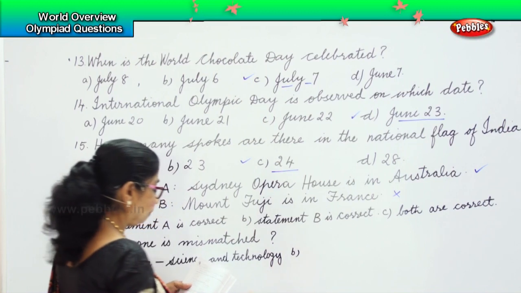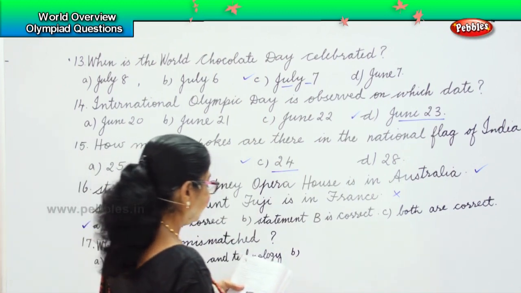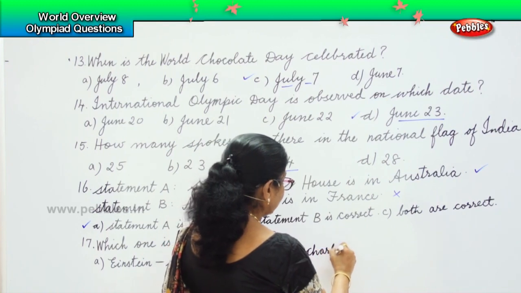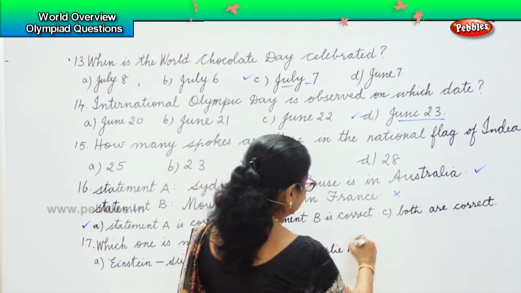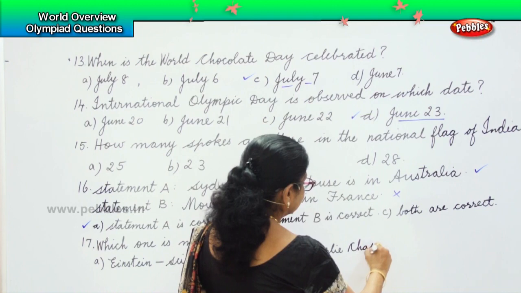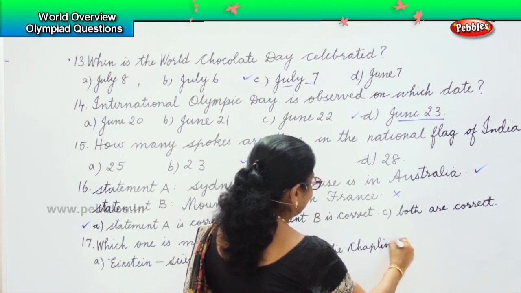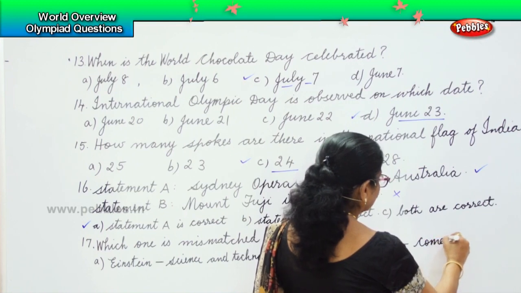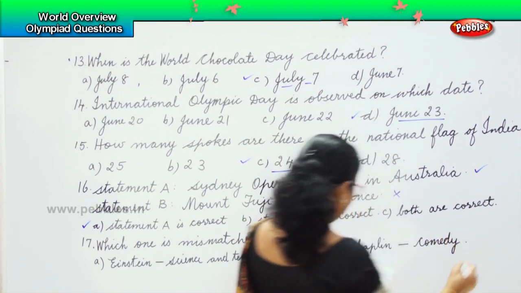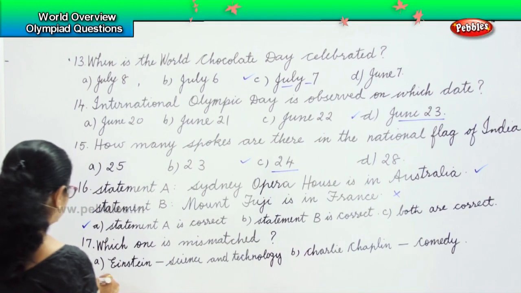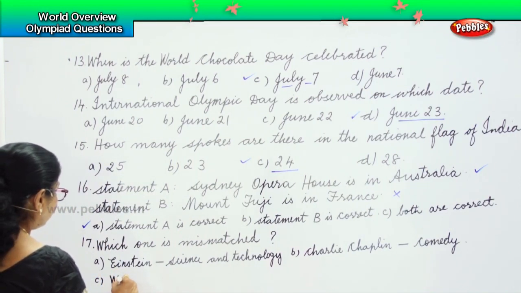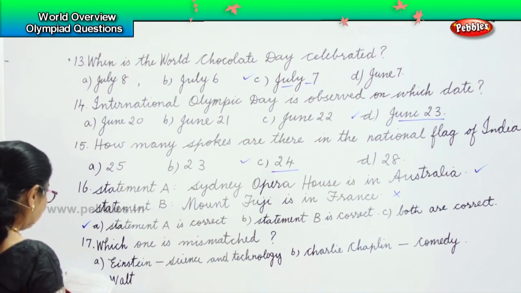Option B, Charlie Chaplin is matched with comedy. And then option C, Walt Disney.